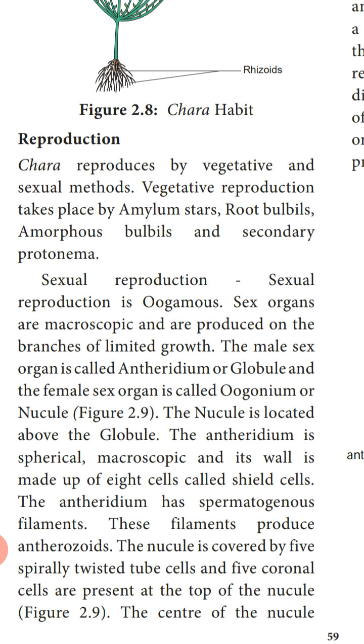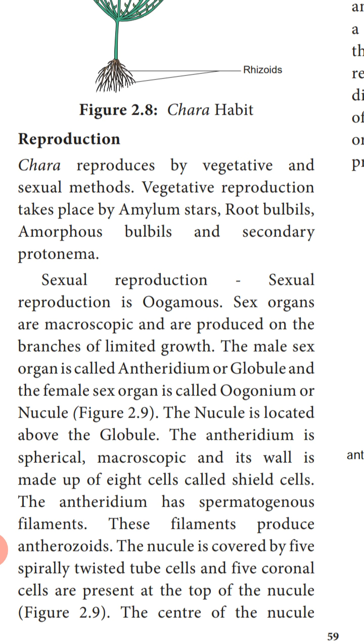Next are the root bulbils. In the roots, they develop a spherical bud-like structure. These bulbils or buds detach from the Chara plant, germinate, and give rise to a new plant. Next are the amorphous bulbils. Amorphous bulbils are bud-like structures present on the shoot of limited growth.